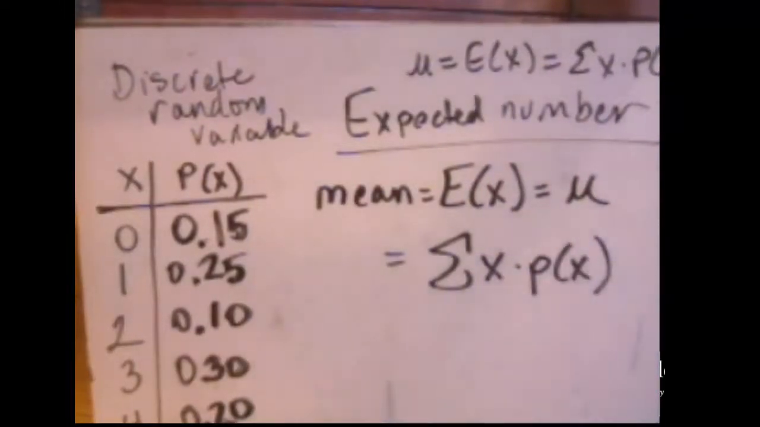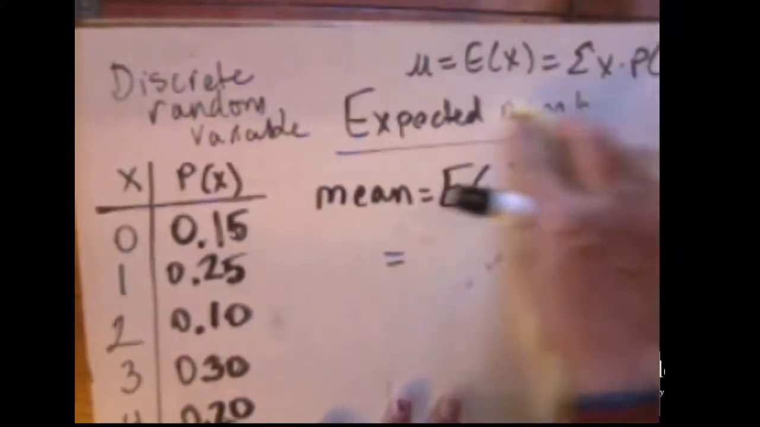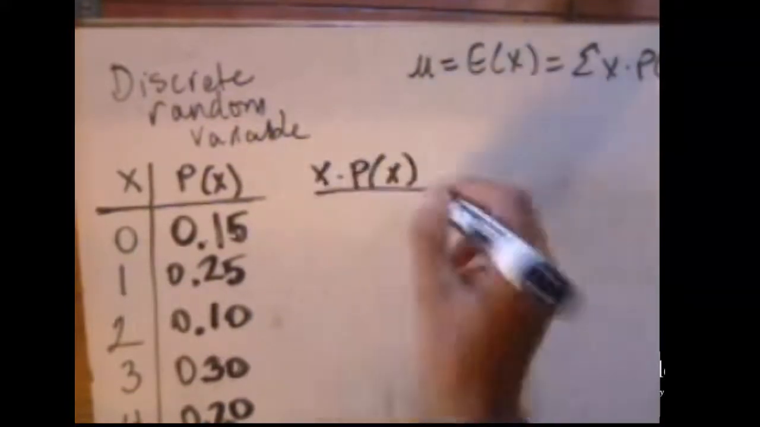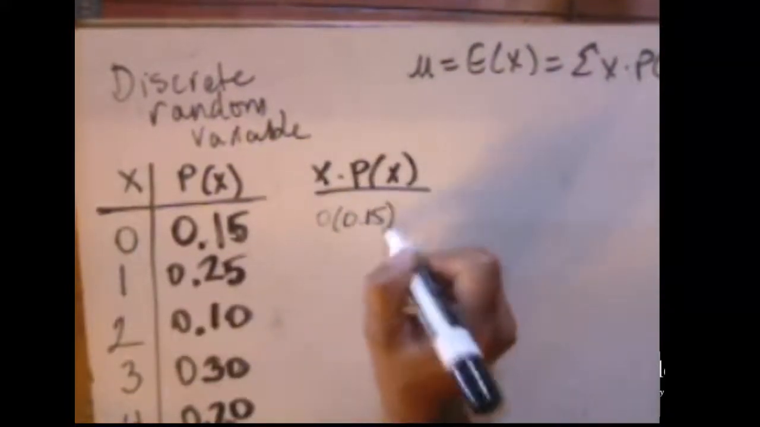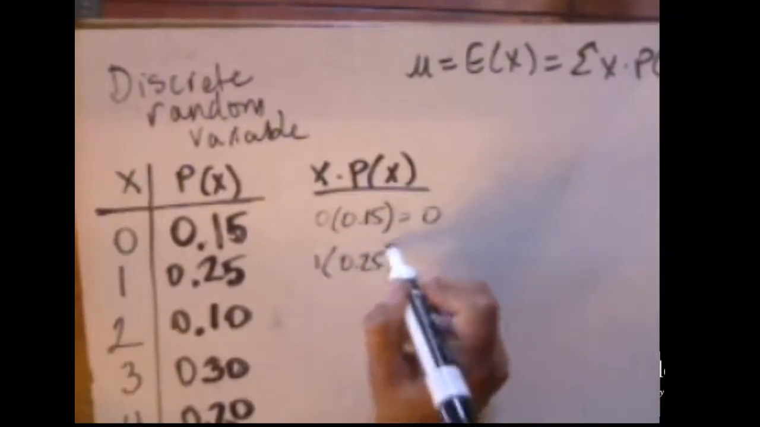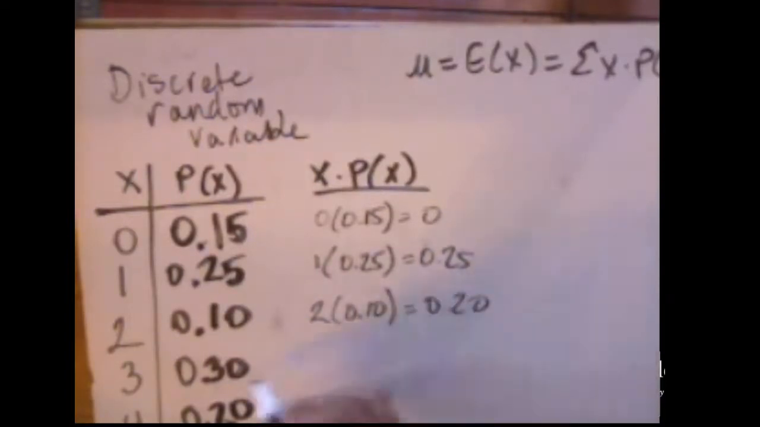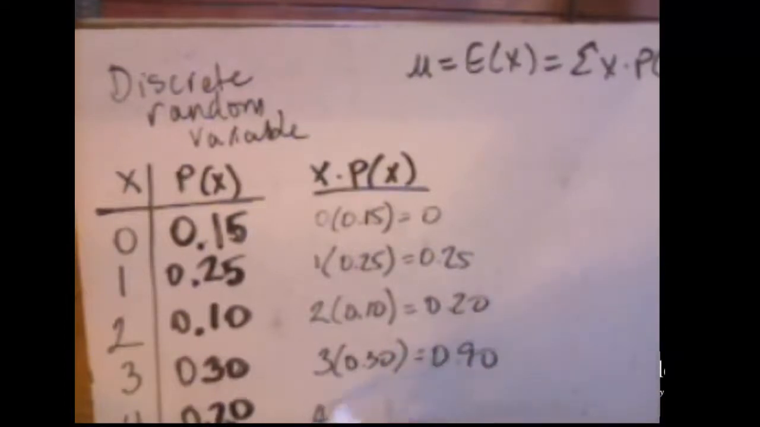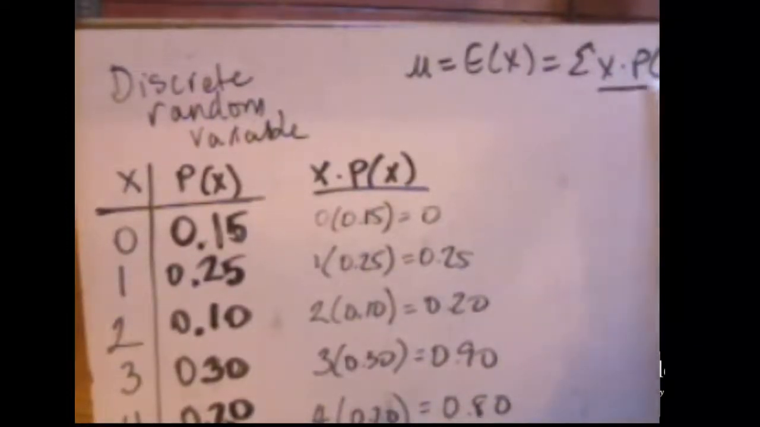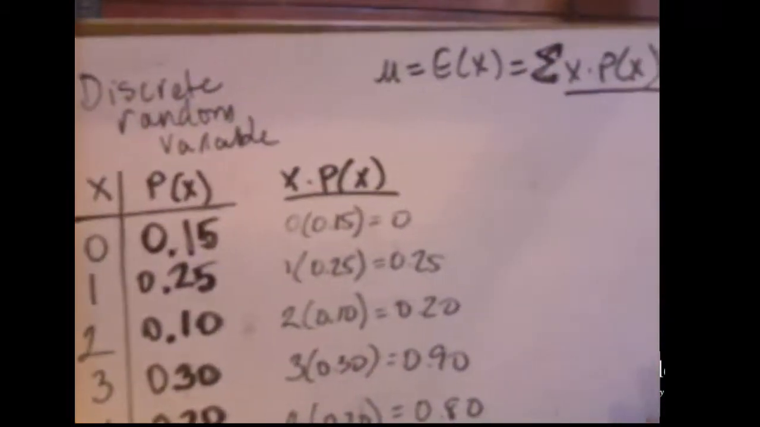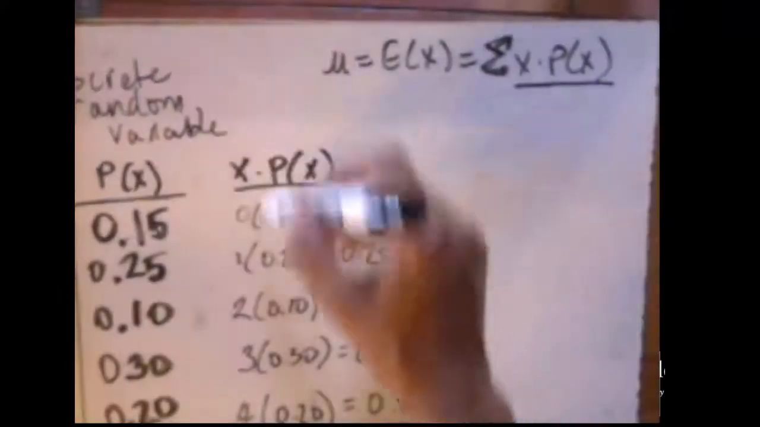Let's go ahead and figure out what the mean, or expected number of late planes out of the next 4 will be. Let's see, x times p of x here. This is 0 times 0.15, or 0. 1 times 0.25, 0.25, 2 times 0.10, 0.20, and 3 times 0.30. Last but not least, we have 4 times 0.20, and we get 0.80. All right, so we just did x times p of x. Now we're going to take the sum of all of those, which means that we're going to add up all of these.